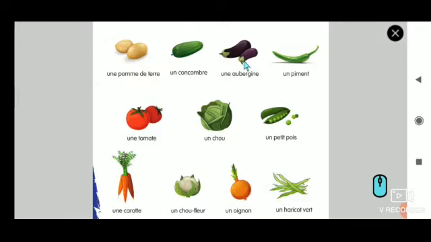Next one, haricot vert. Where is haricot vert? So vert is nothing but green. So haricot vert is green beans.